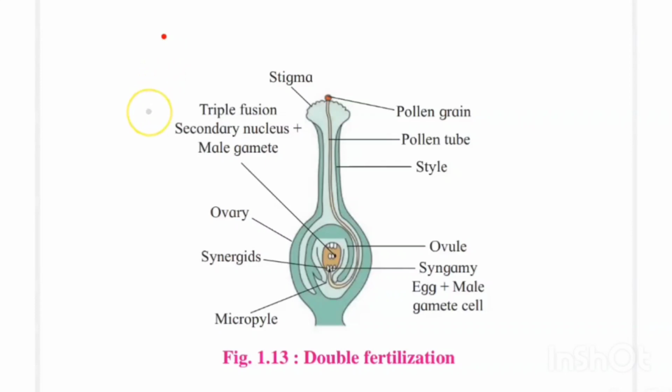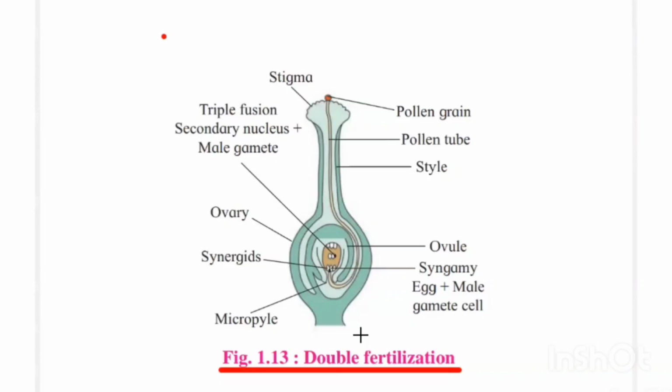After entry of a pollen tube in the ovule, fertilization takes place. And in the angiospermic plant, fertilization occurs twice. That's why it is called double fertilization. We know that fertilization is an important process in sexual reproduction. In the process of fertilization, there is a fusion of male and female gamete. But in the angiospermic plant, fertilization occurs twice in two different places. That's why that process is called double fertilization.